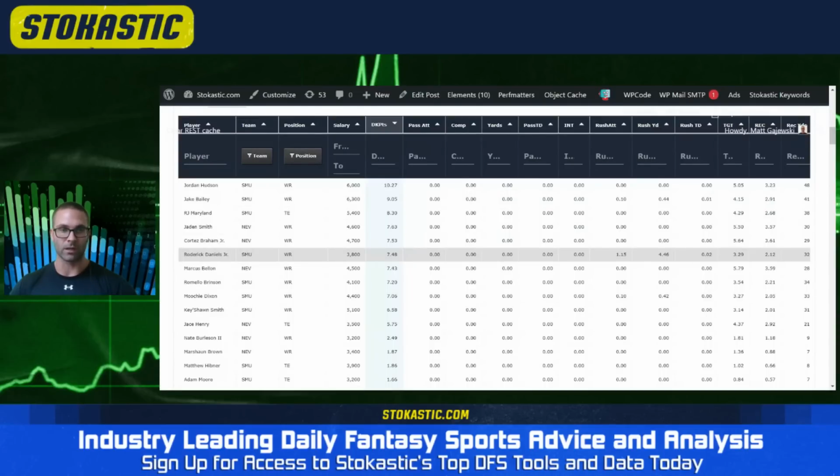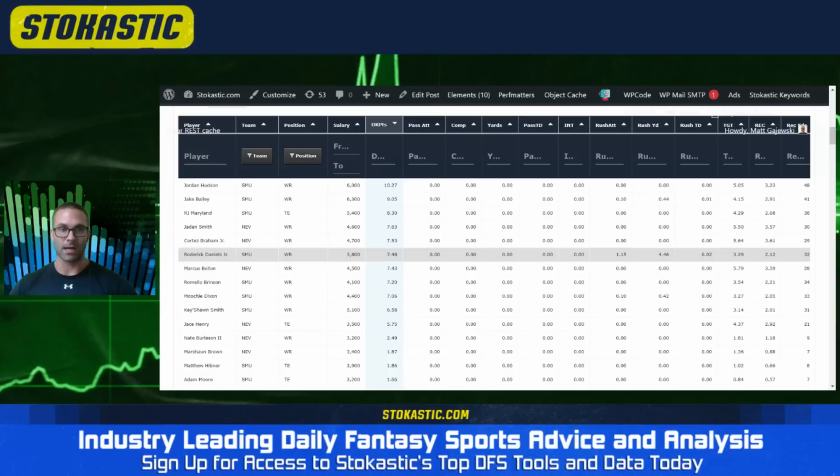But this is another thing like the QBs. I'm just going to wait and see who's heavily owned and probably throw some darts at some players that aren't as heavily owned. We saw that with a Moochie Dixon slate last year where he caught a few touchdowns, was unowned, but plays just as much as guys like Bailey and Hudson.